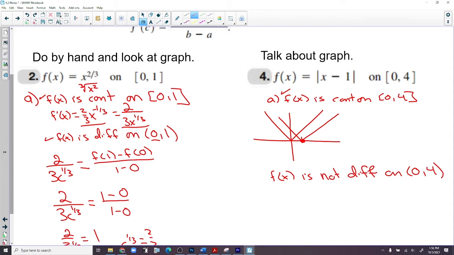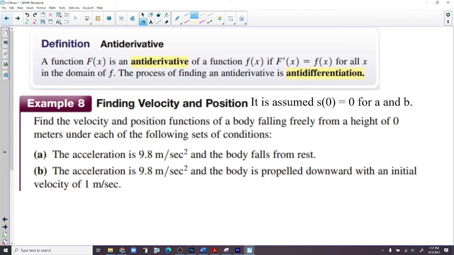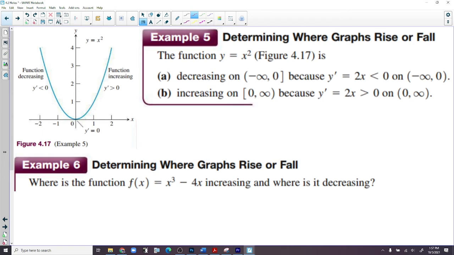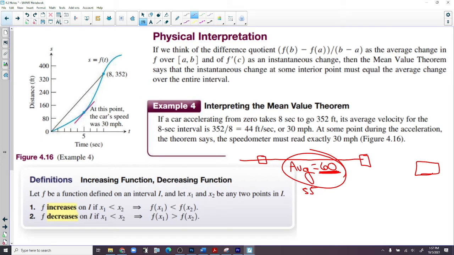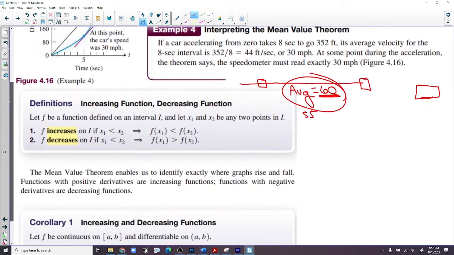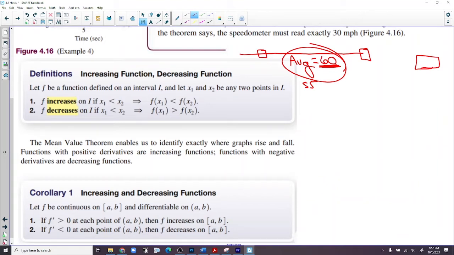There's the mean value theorem. Any questions on the process of what to do on those? Because we kind of changed gears a little bit now. We have 2 topics for today. We have the mean value theorem, and we have increasing and decreasing. I love the first definition.